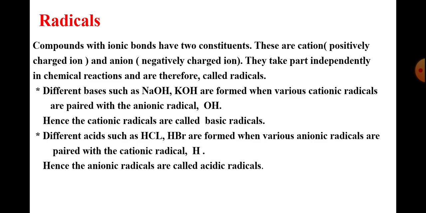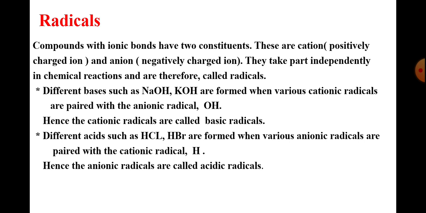Radicals. Compounds with ionic bonds have two constituents. These are cation, a positively charged ion, and anion, a negatively charged ion. They take part independently in chemical reactions and are therefore called radicals. Different bases such as NaOH, sodium hydroxide, and KOH, potassium hydroxide, are formed when various cationic radicals are paired with the anionic radical OH.